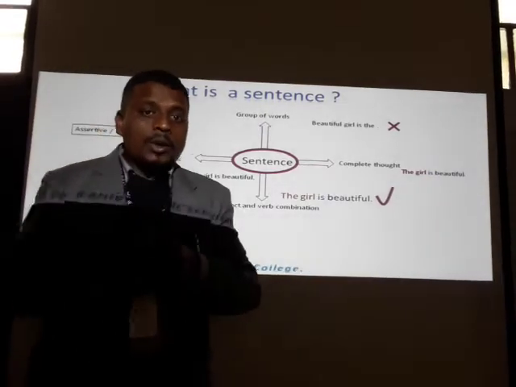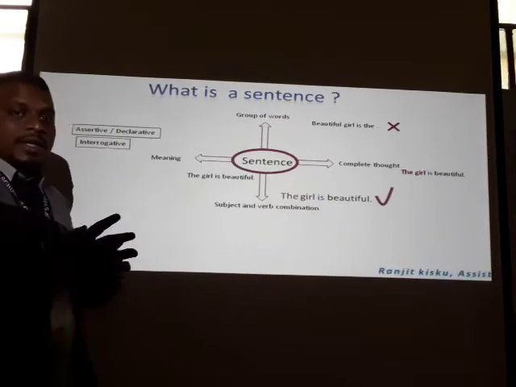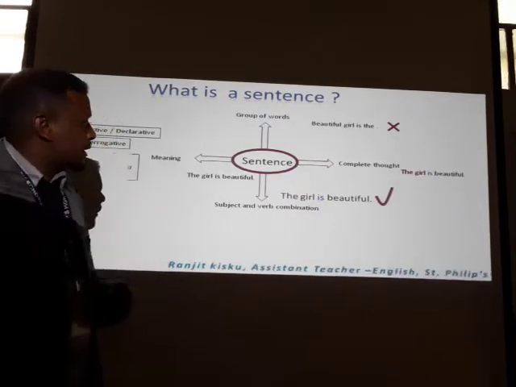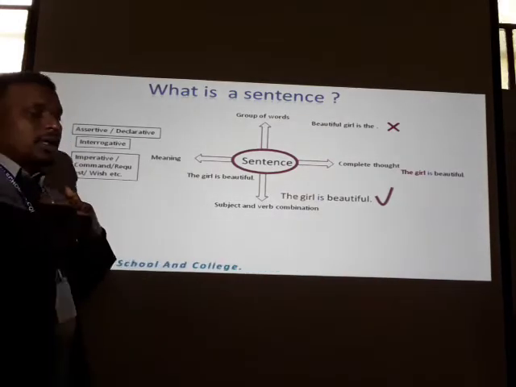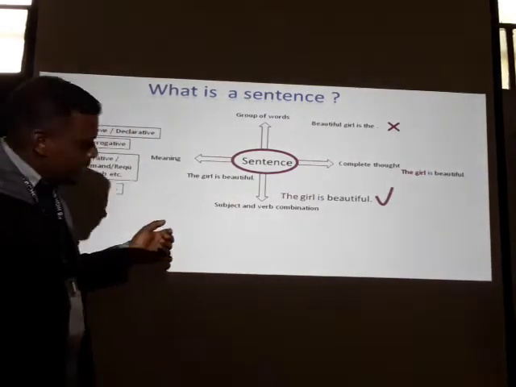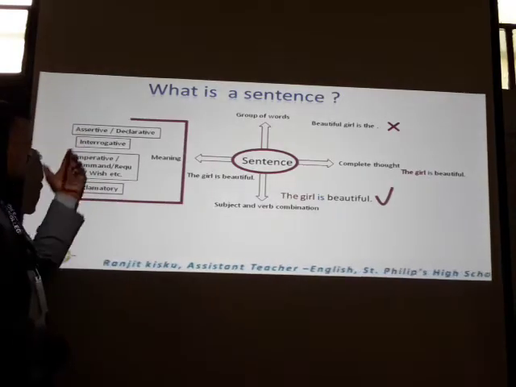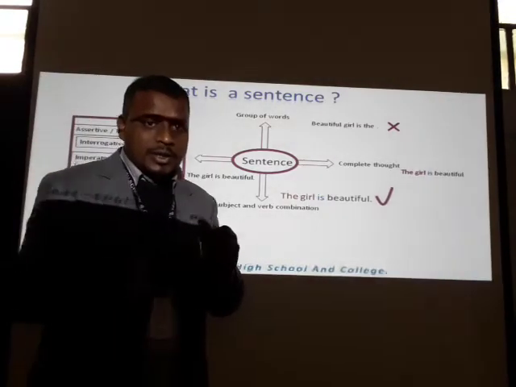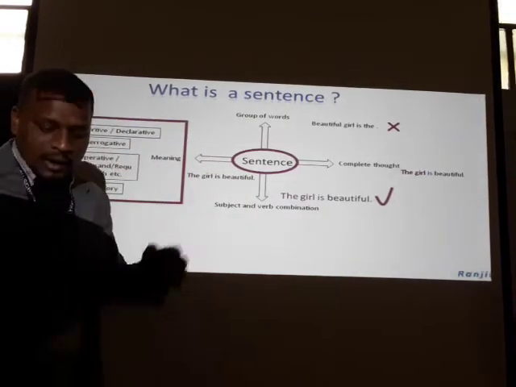So, dear learners, we will have 4 types of sentences. First, assertive or declarative sentences. Then, imperative or command, request, wish, etc. Then, we will have exclamatory sentence. These are the basic classifications of sentences according to meaning.